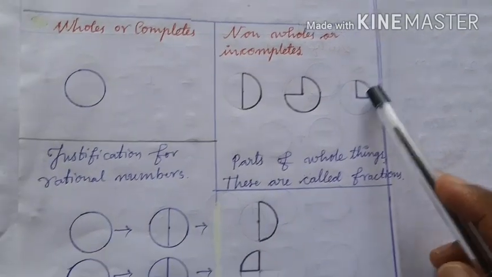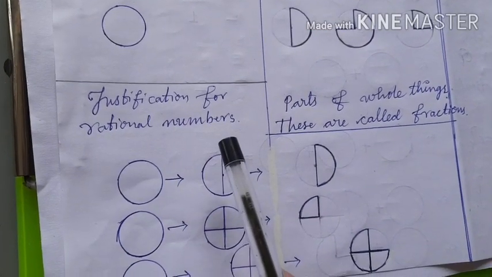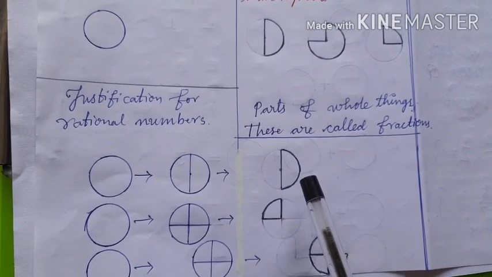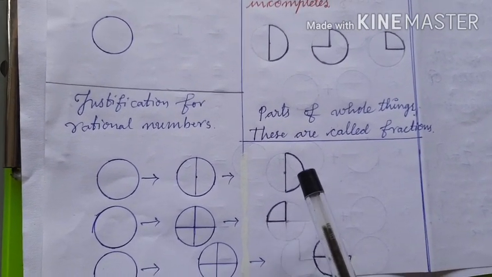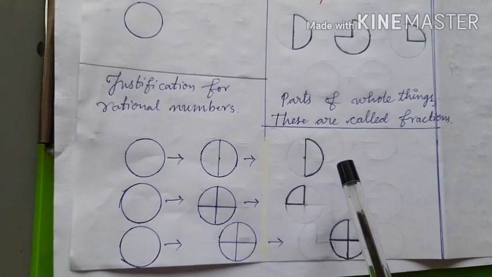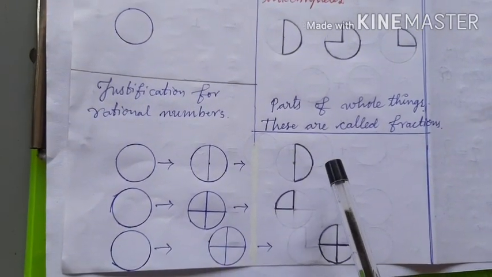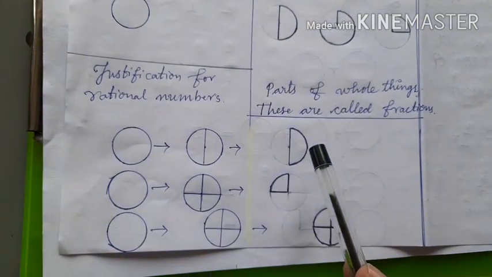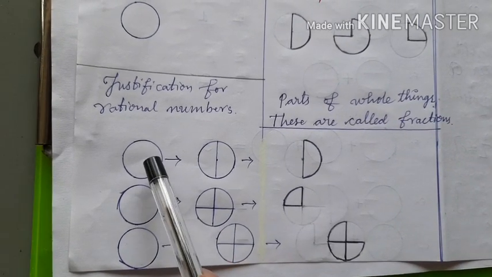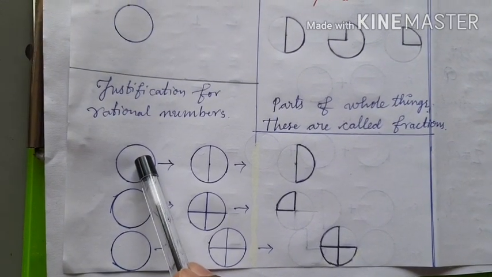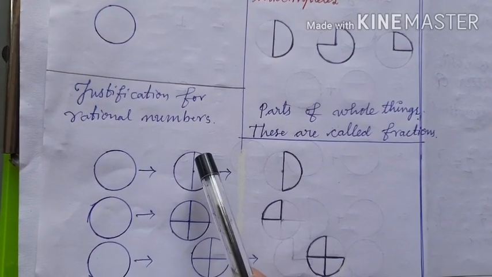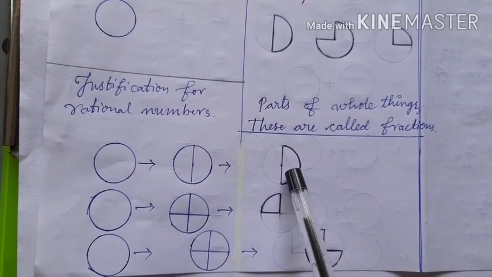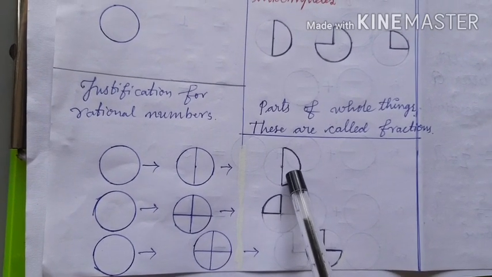Okay? Now let us go for the justification of rational numbers and how the values of incomplete things are written. The values of incomplete or non-whole things are written with the help of numbers called rational numbers. But how do we value the incomplete things and write them in the form of rational numbers? Let us see. See here children, this is one whole thing. Here I have divided this one whole thing into two equal parts, and out of two equal parts I have taken one part. Then what is its value? Its value is 1 by 2.